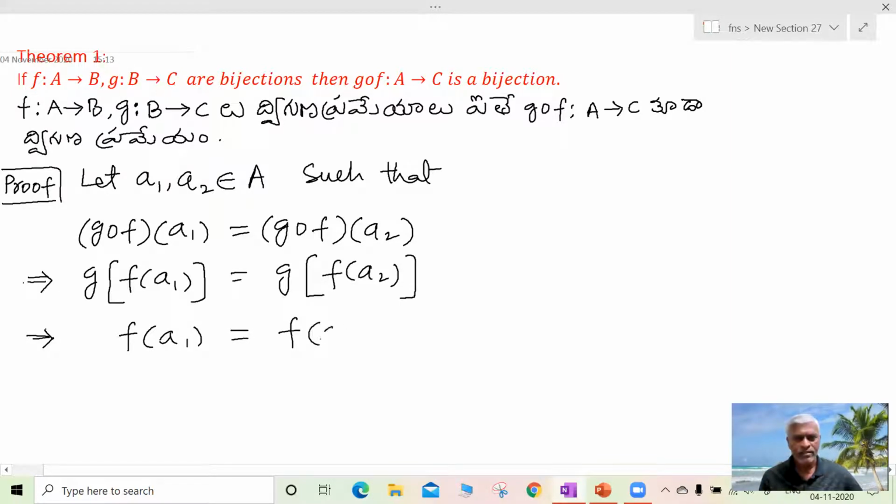So in this case, these f of a1, f of a2 are elements. Since g is injection, that is 1 function.